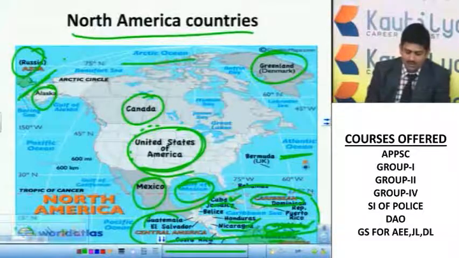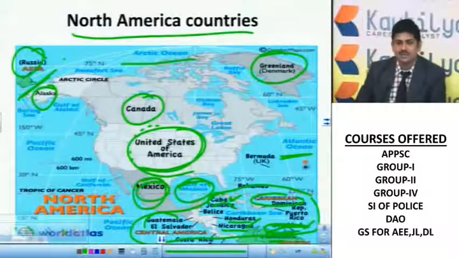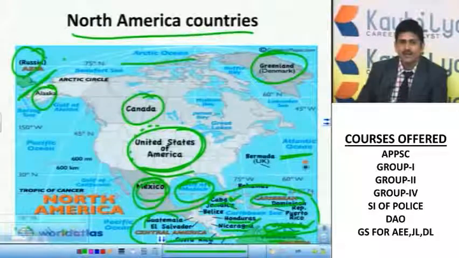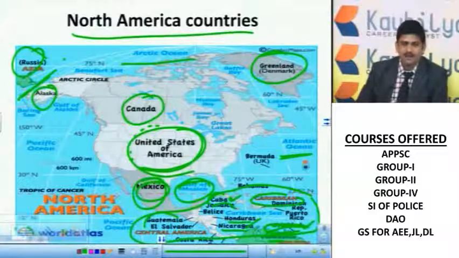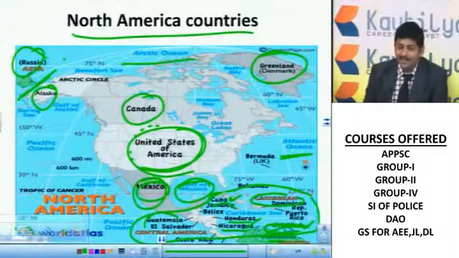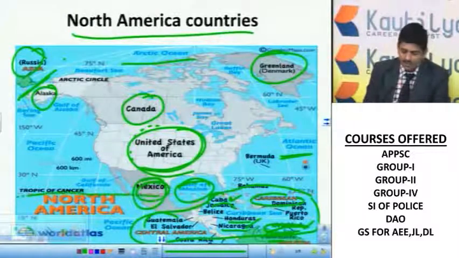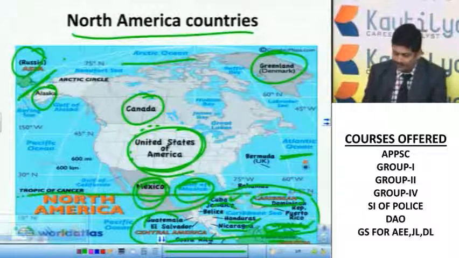Tropic of Cancer passes through Mexico. They may ask you this question: through which of the following North American countries does the Tropic of Cancer pass? If you remember properly, the same Tropic of Cancer divides India into 2. That means the line also passes through Mexico. Next, Guatemala, El Salvador. All these are Central American countries.